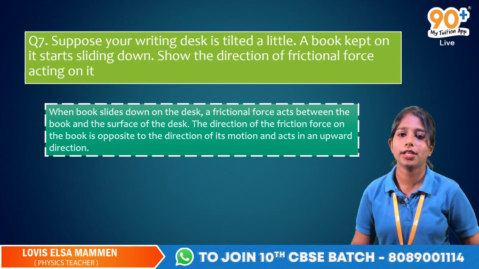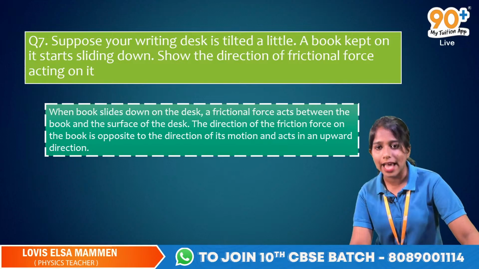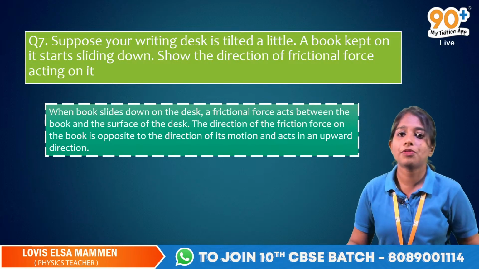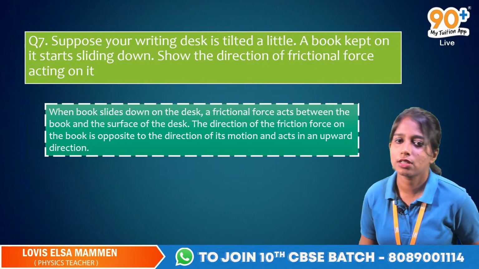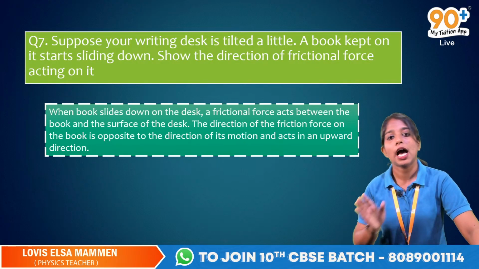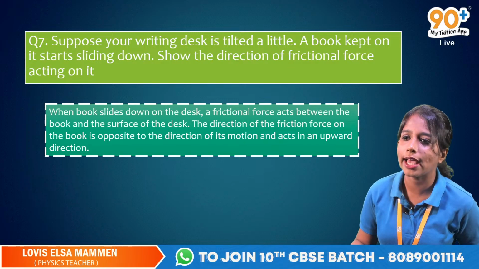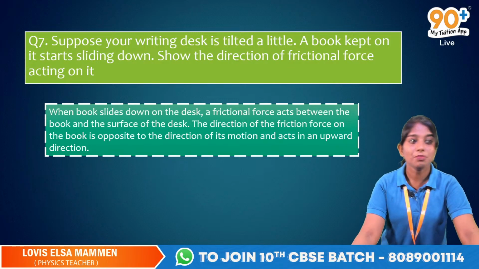When a book slides down on the desk, a frictional force will be acting there, and the direction of the frictional force on the book is opposite to the direction of its motion, and it will be acting in the upward direction.